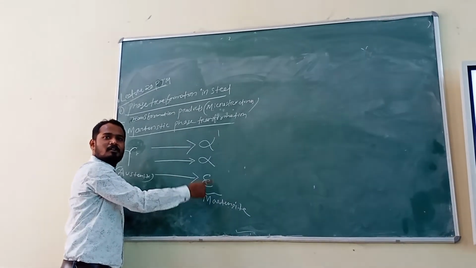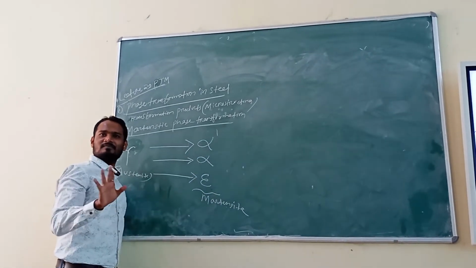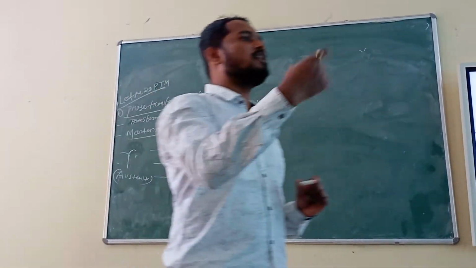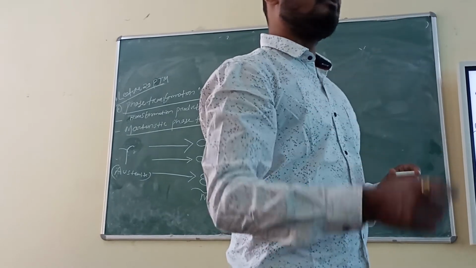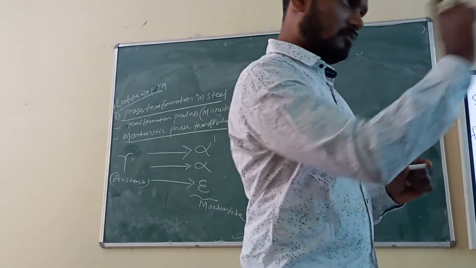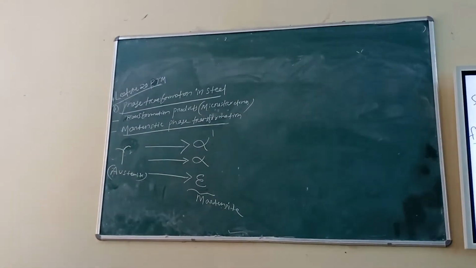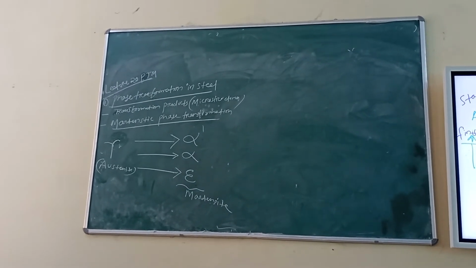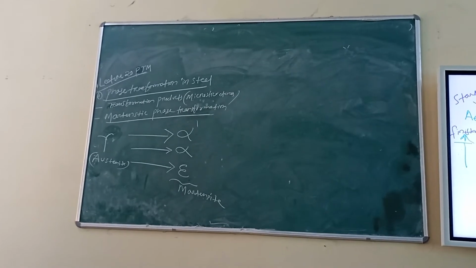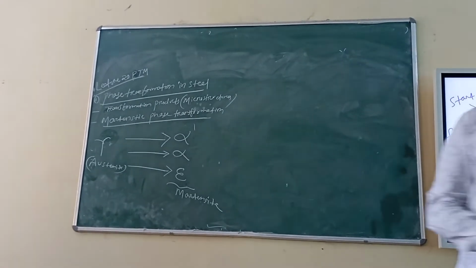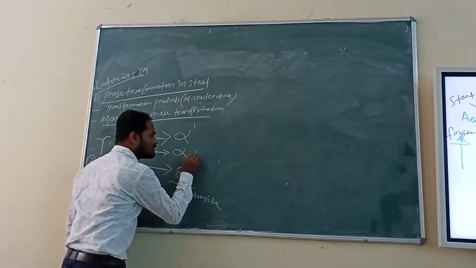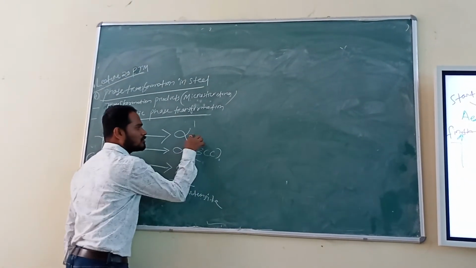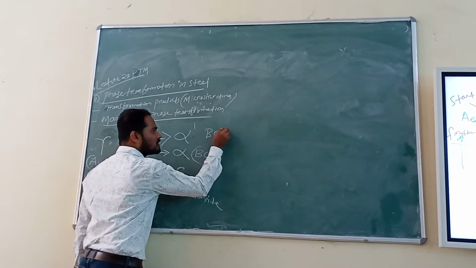Different crystal structures. Because if you remember, why do we use different Greek alphabets? Different Greek alphabets mean they are solid state products having different crystal structures. Like alpha means ferrite, gamma means austenite. Both are different. One is BCC, one is FCC. Right? So this one will be alpha.